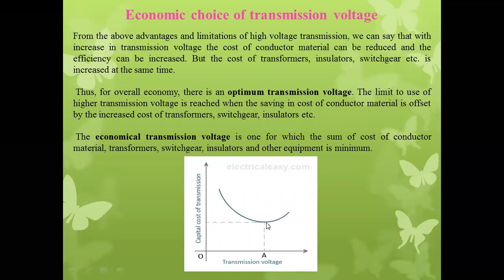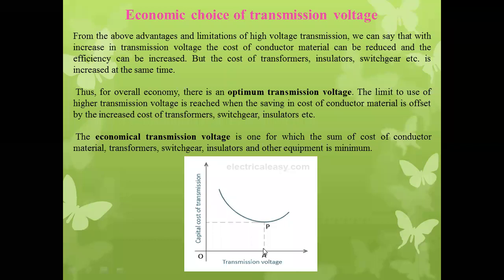That's why at the initial condition the capital cost of the transmission line goes on decreasing, up to a point P. For that corresponding point P, the voltage of the transmission line is A.